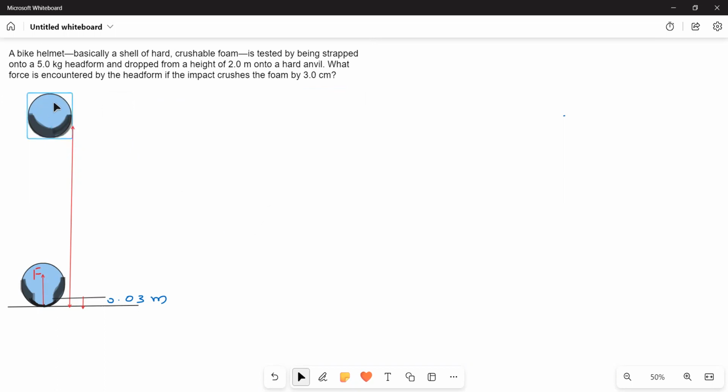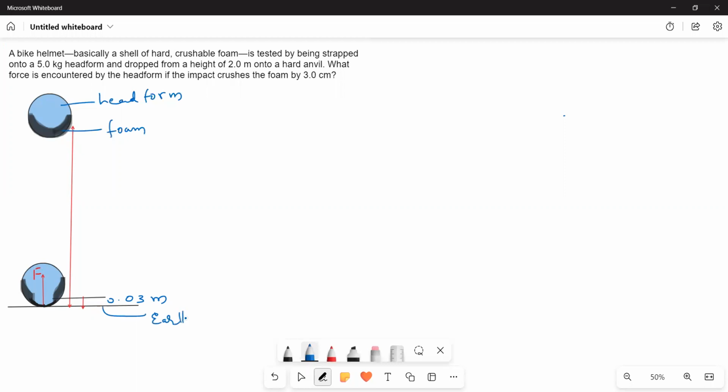This is the head foam. This is the foam. This is the anvil. Now it is falling from a height of 2 meters.